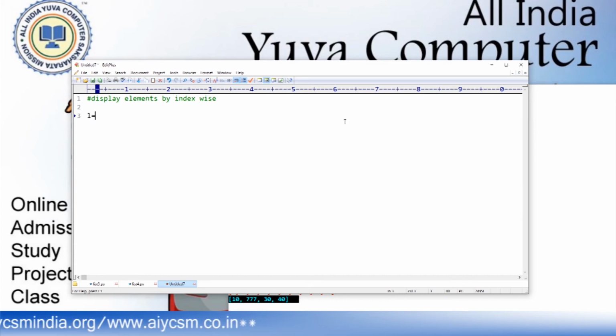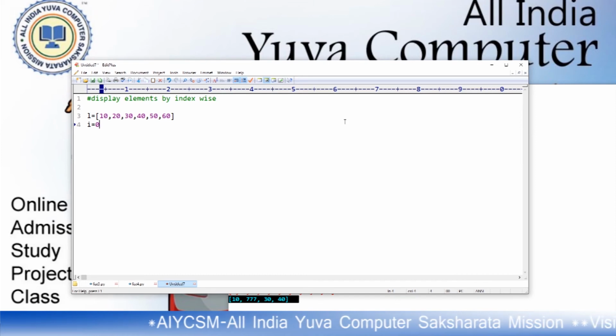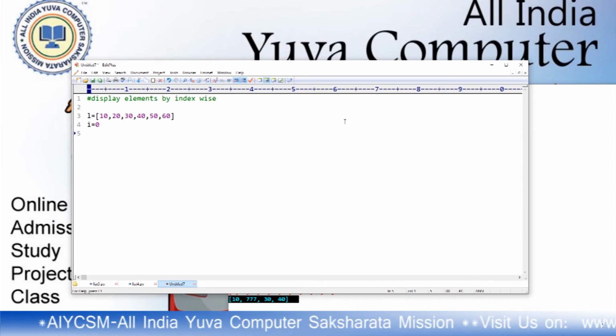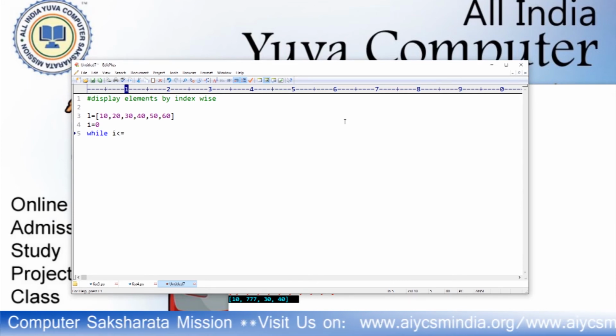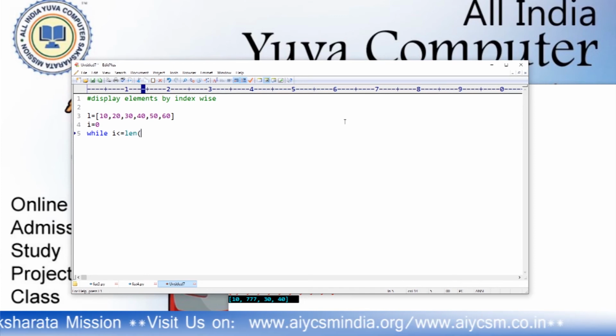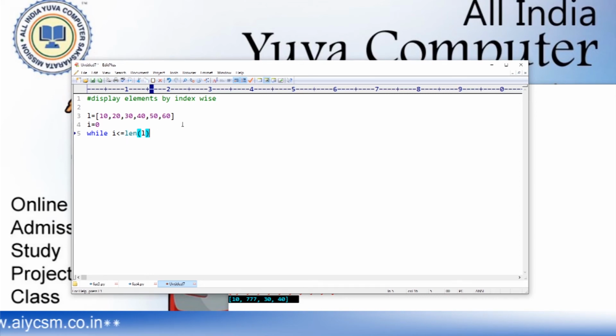L equals 10, 20, 30, 40, 50, 60. These are the values. Now I equals 0, this I indicates the index value. While I is less than len of L, len of L here is 1, 2, 3, 4, 5, 6, so I less than 6. As long as it is less than 6, it will run.